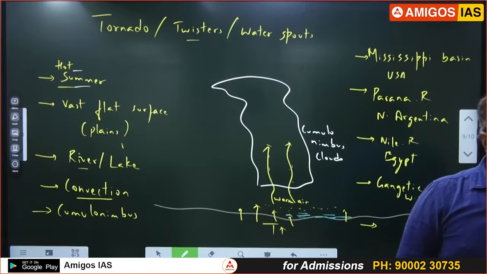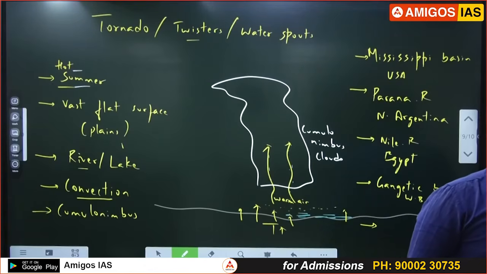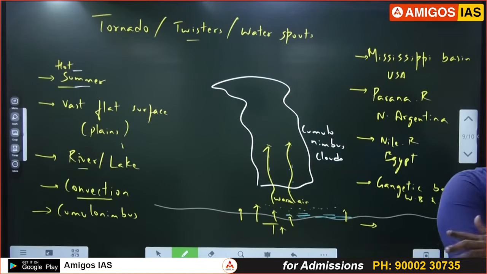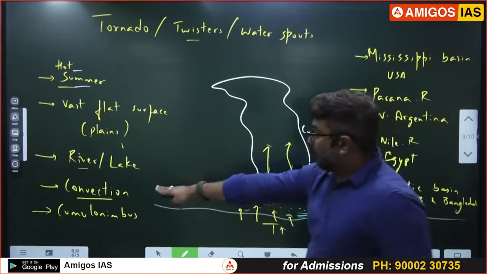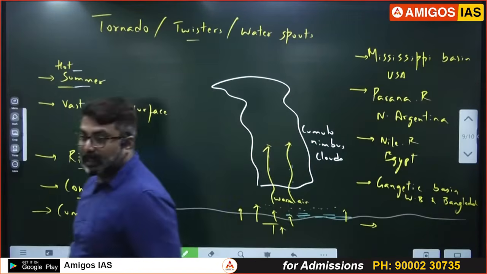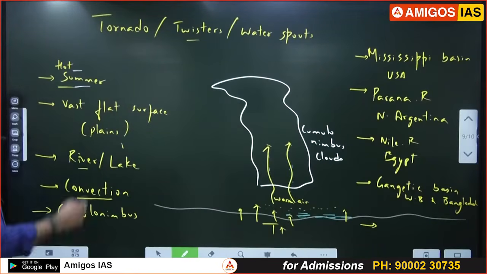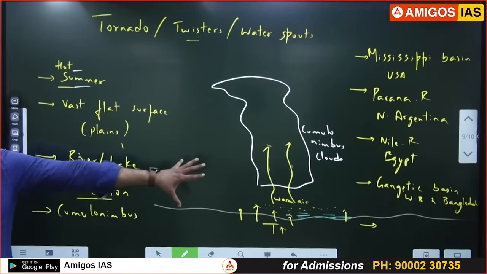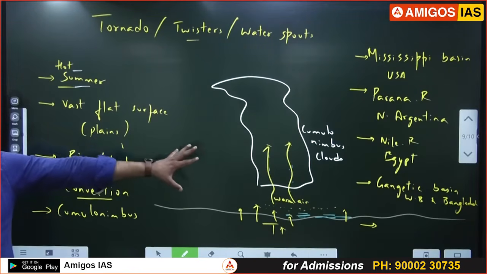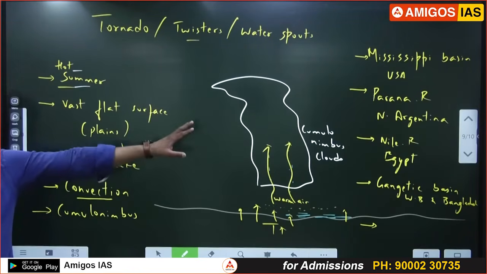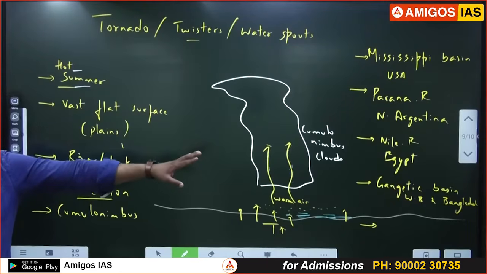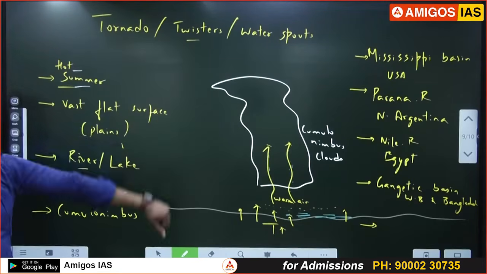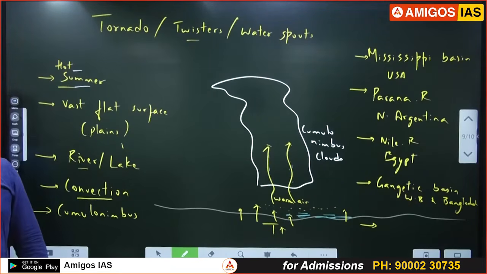So tornadoes take birth from which type of cloud? Cumulonimbus cloud. What should be the terrain? Large plain, flat surface, plains, basins. This itself will help you to understand the concept first. Vast flat surface. A first stage, 4 o'clock. After that, sometimes 2 o'clock itself it can start. It depends upon the formation of the cumulonimbus cloud.